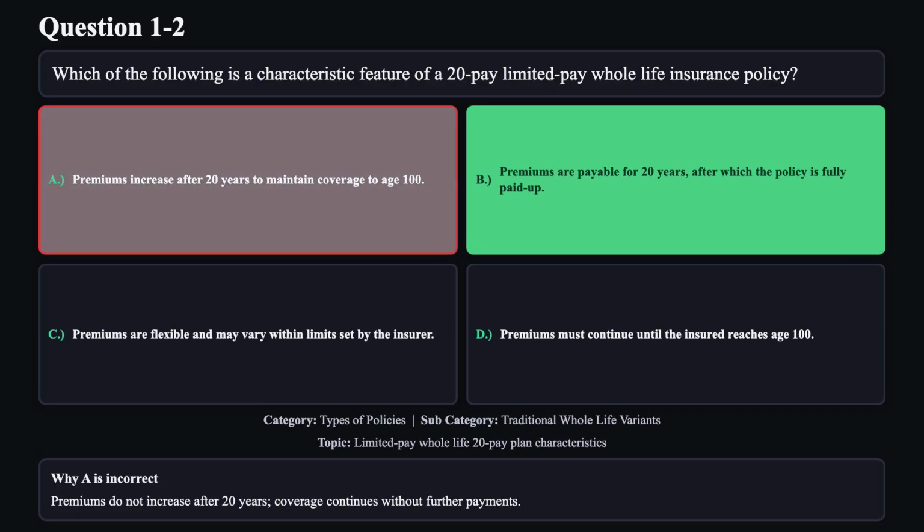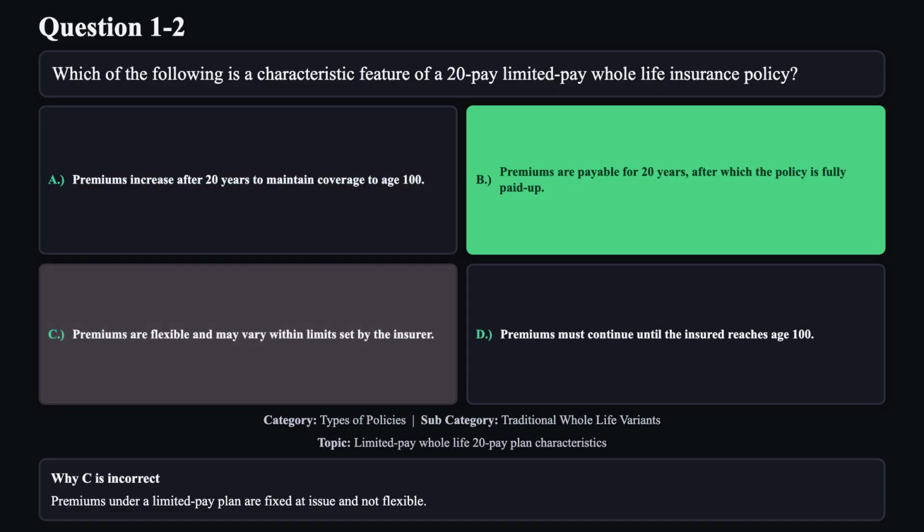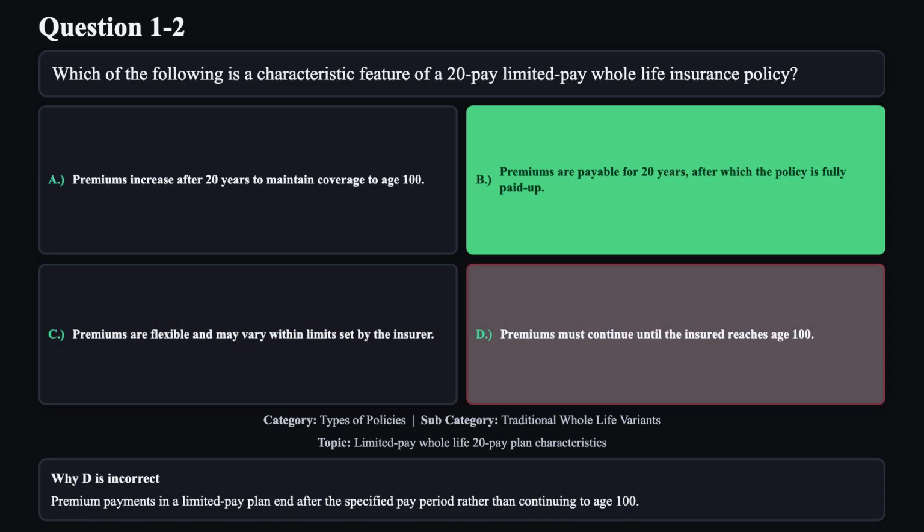Reason A is not correct. Premiums do not increase after 20 years. Coverage continues without further payments. Reason C is not correct. Premiums under a limited pay plan are fixed at issue and not flexible. Reason D is not correct. Premium payments in a limited pay plan end after the specified pay period rather than continuing to age 100.